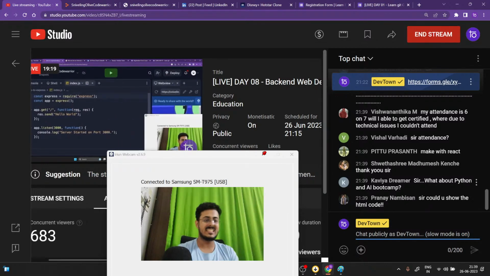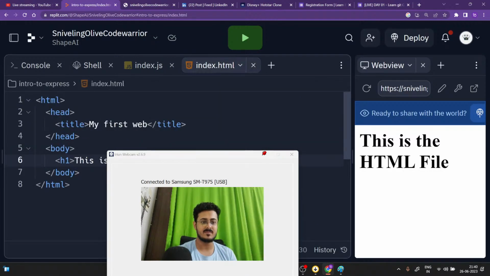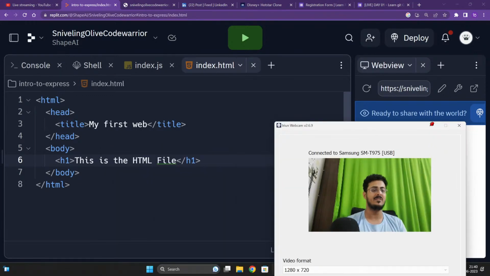Could you show the HTML code? Okay, so right over here, this is the HTML code, guys. This is the HTML file that we were sending right now. So this is the HTML code right over here.